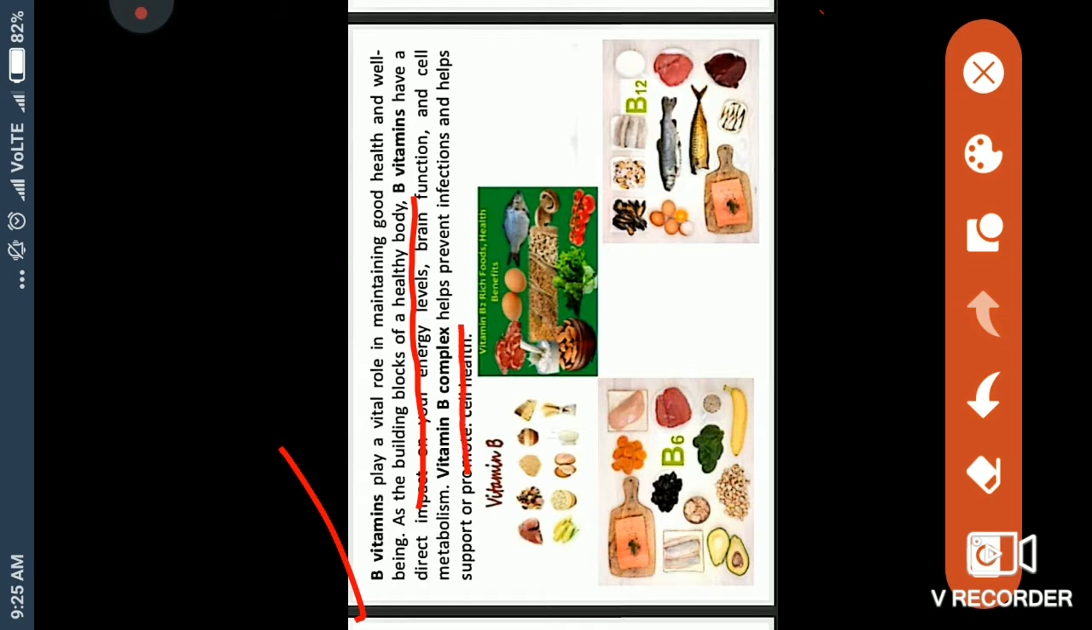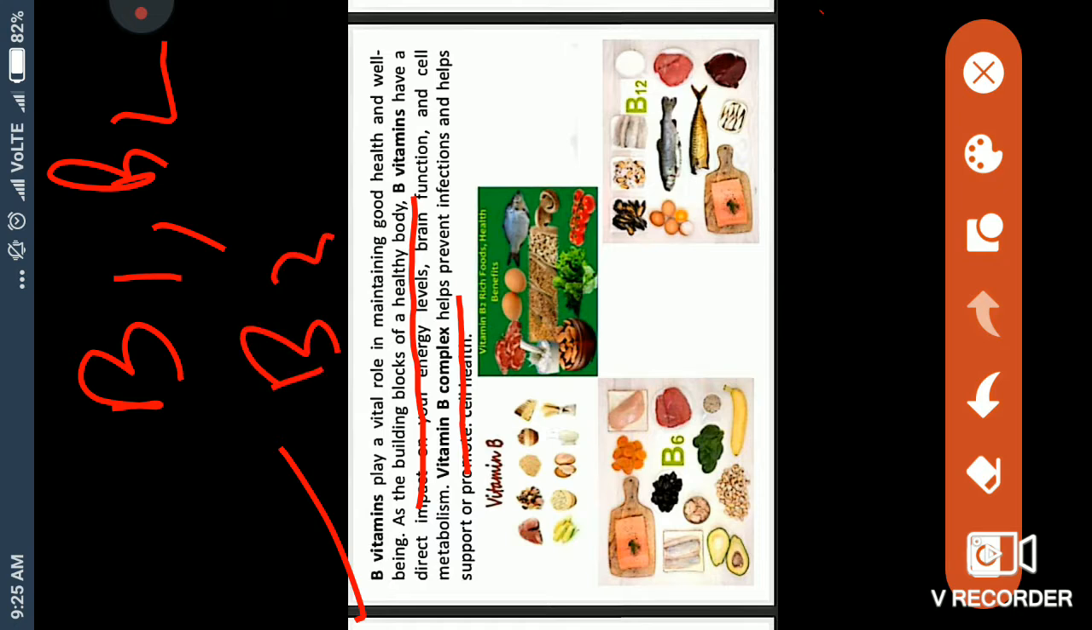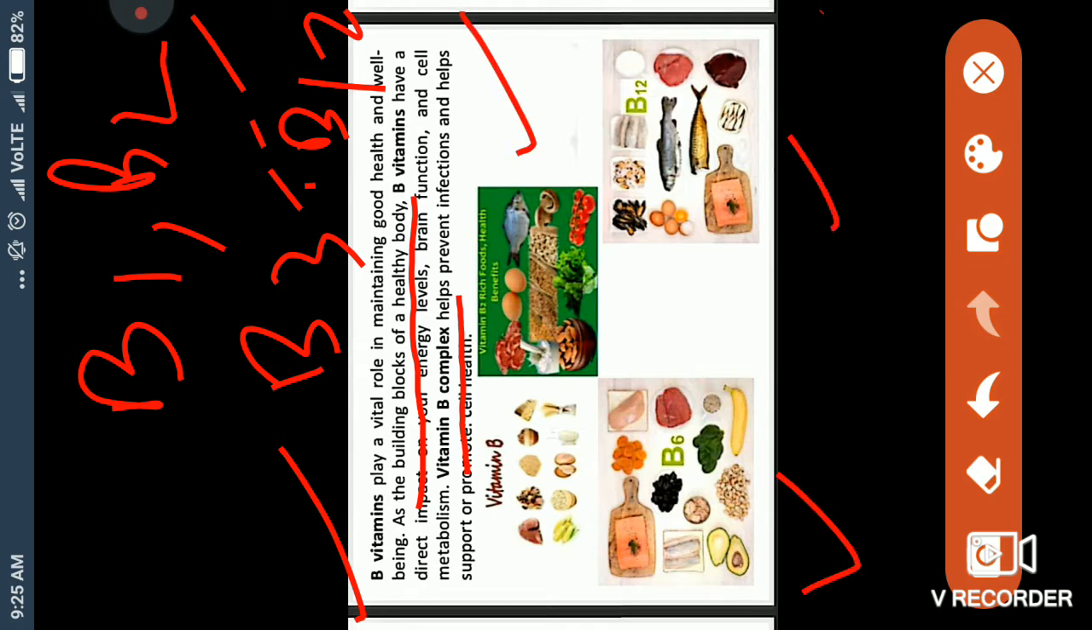And vitamin B complex, because vitamin B is found in many kinds: B1, B2, B3, and so on till B12. Understand? So these are the sources of vitamin B. You are seeing on the slide the B6, B12, these are total vitamin B.